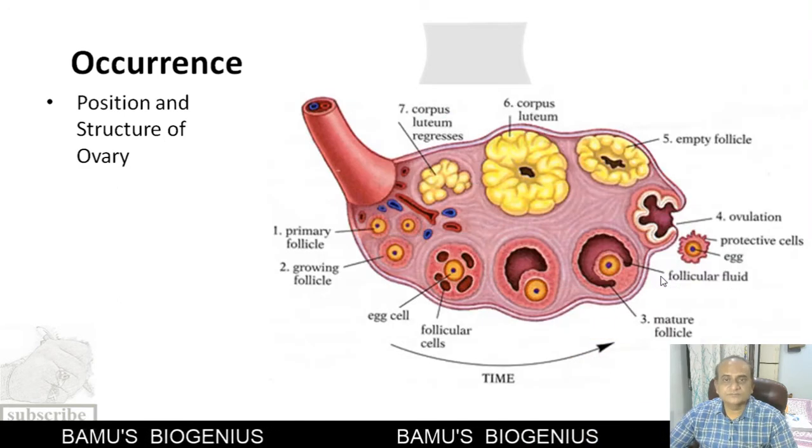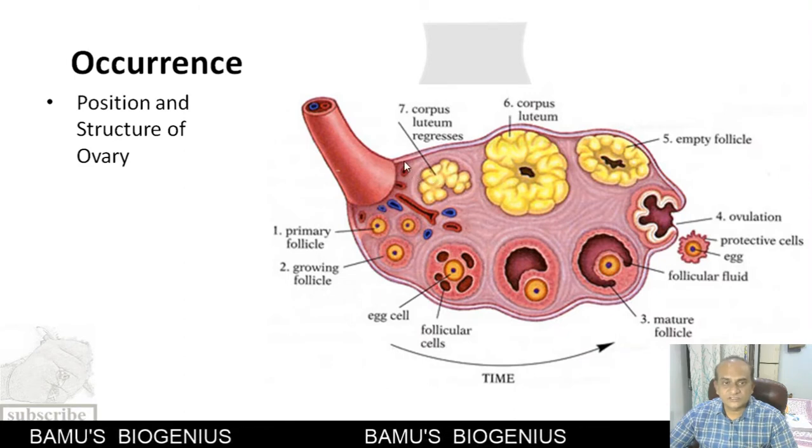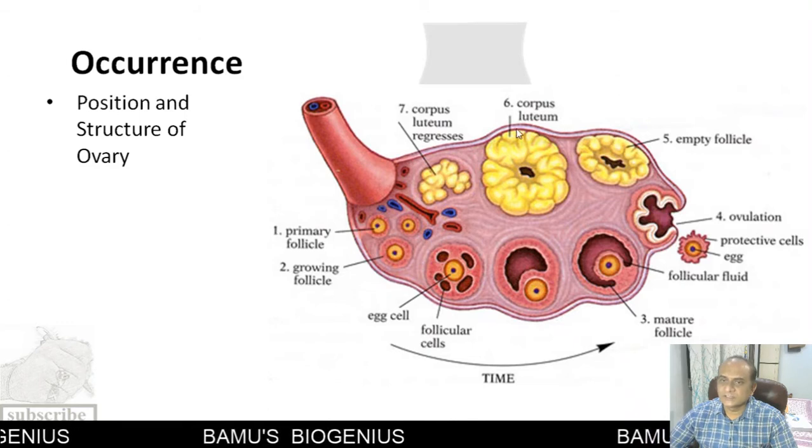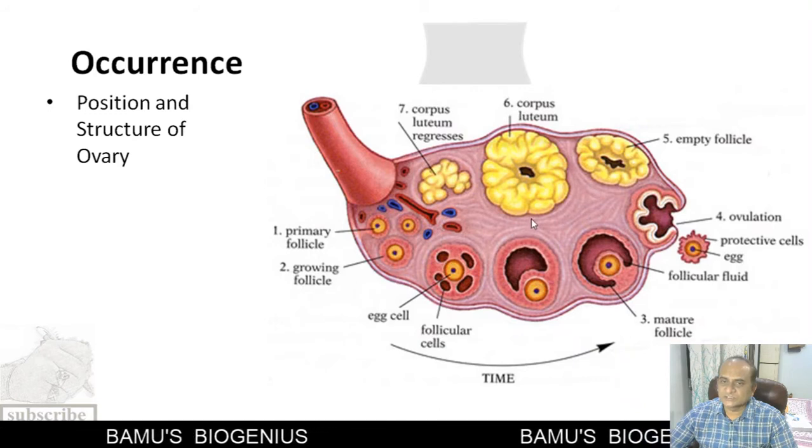Now see the structure of the ovary. The surface of the ovary is lined by cuboidal epithelial cells. Inner to this is dense connective tissue, which is divided into two regions.